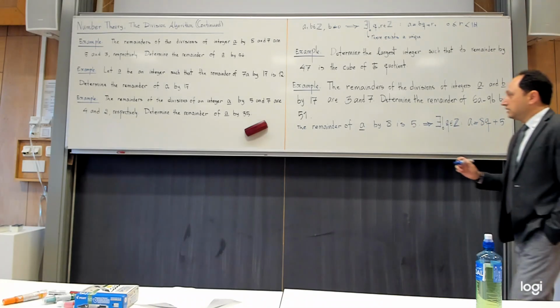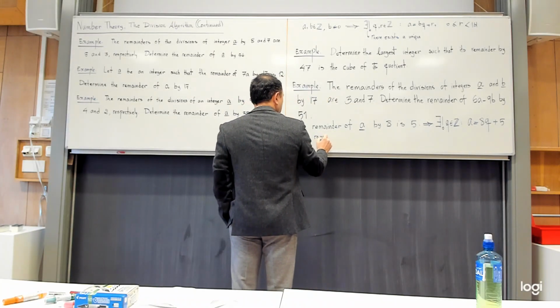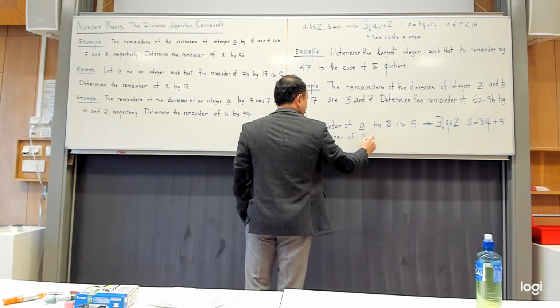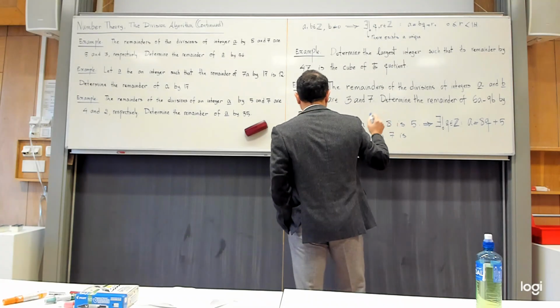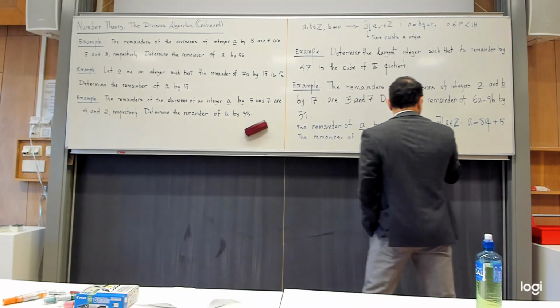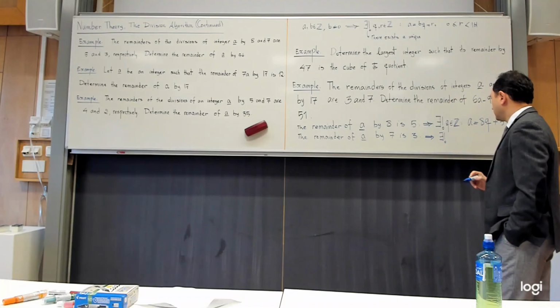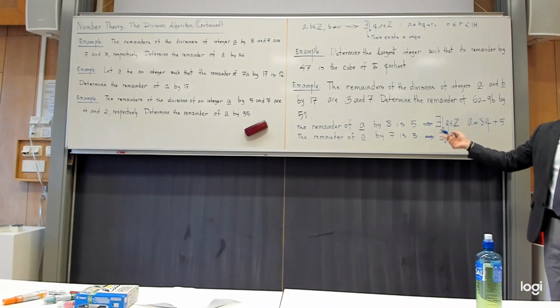Okay, and then we also have the remainder of A by 7 is 3, yes? So this also means that there exists, and you can emphasize that this is unique, but you shouldn't write Q, because if you write Q, you are forcing these Q's to be the same.